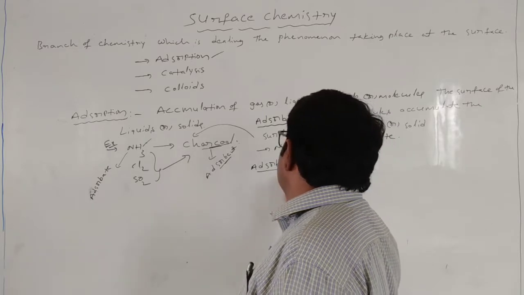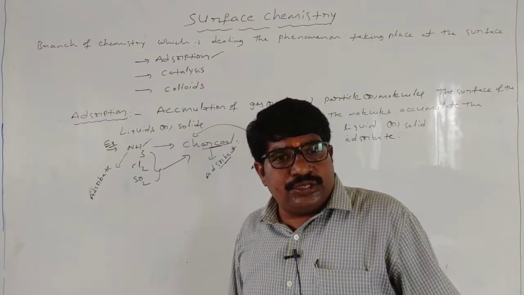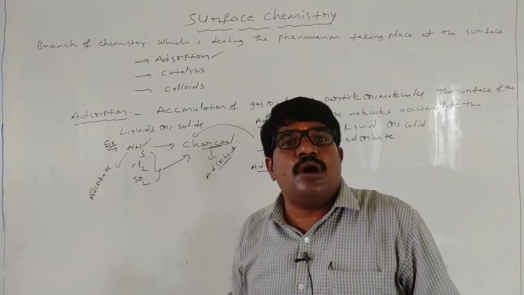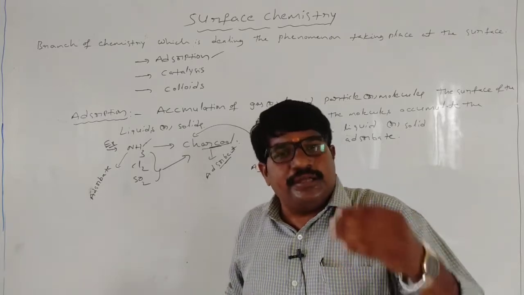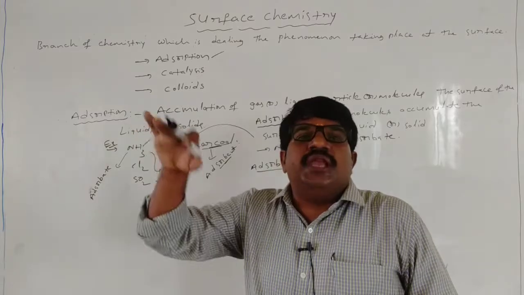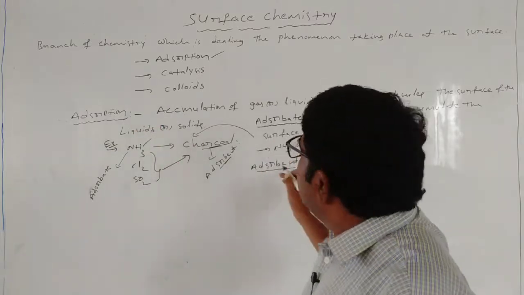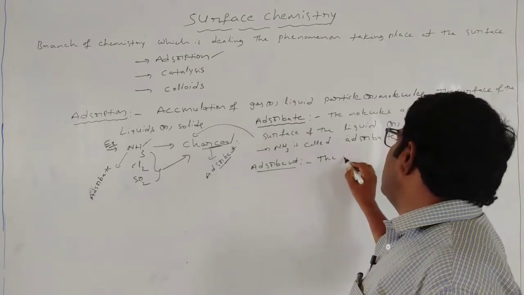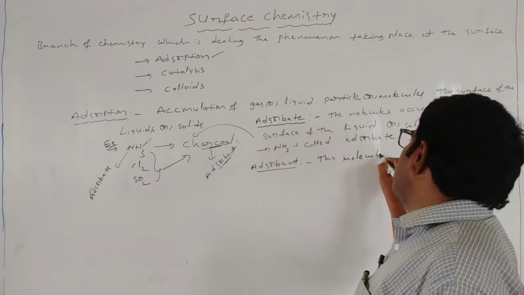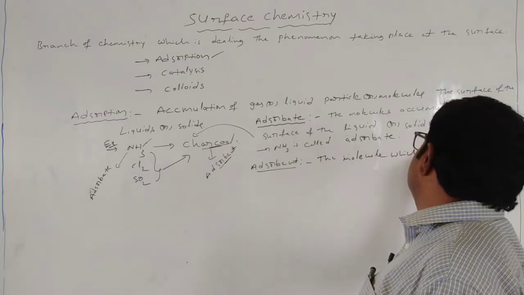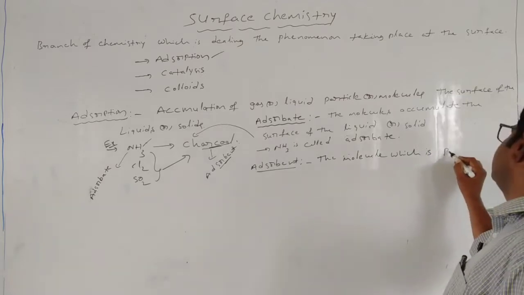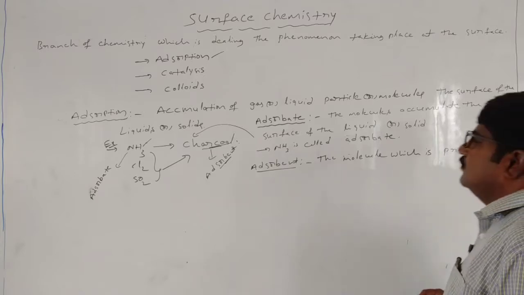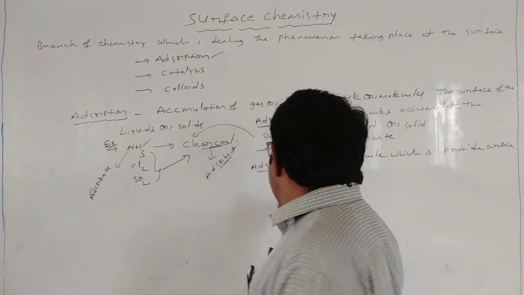What is adsorbent? The adsorbent is the substance that provides the surface. The molecule which provides the surface for accumulation is called the adsorbent. Here charcoal is the adsorbent.